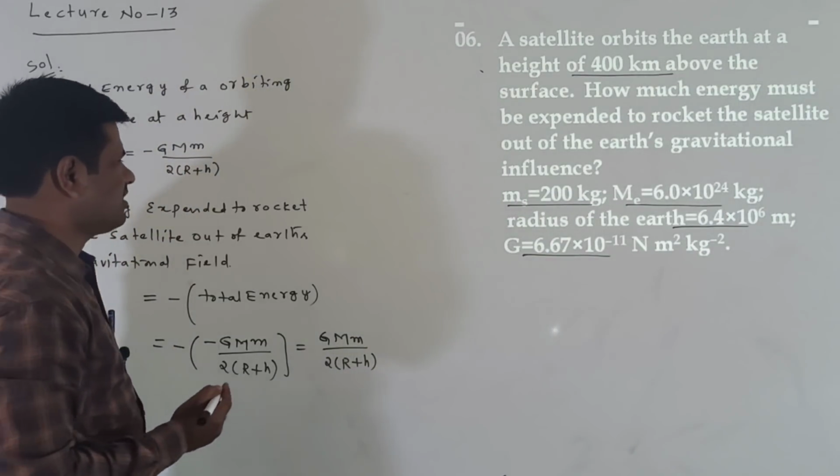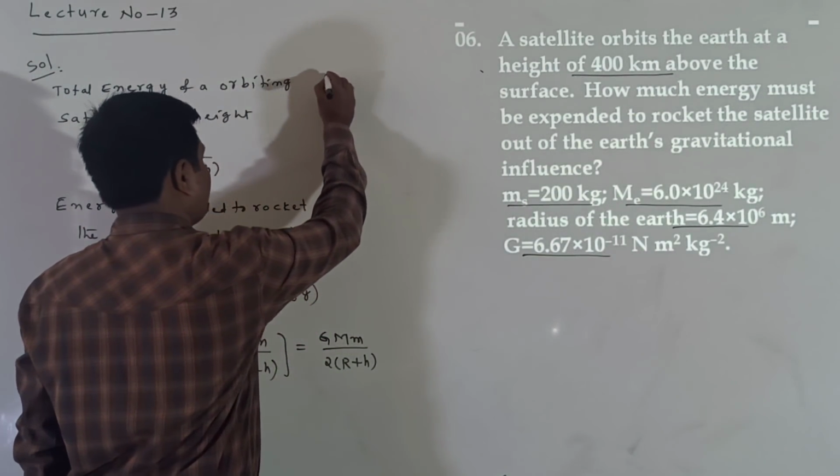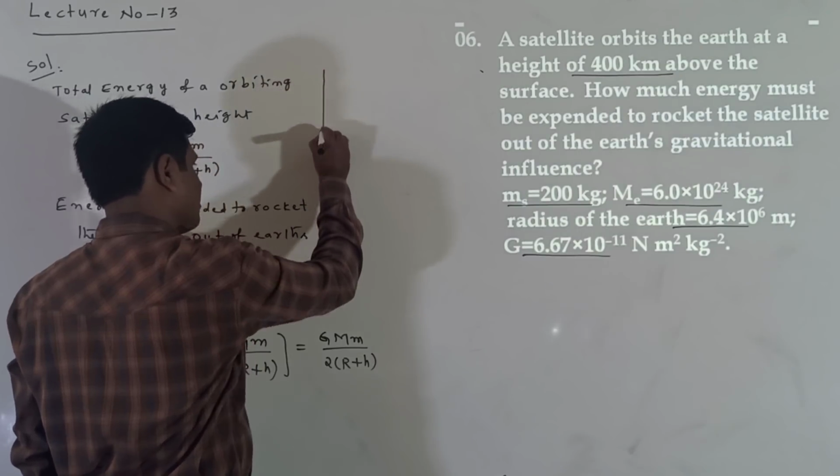Now this is the energy we have to find here. Now how to find this value?